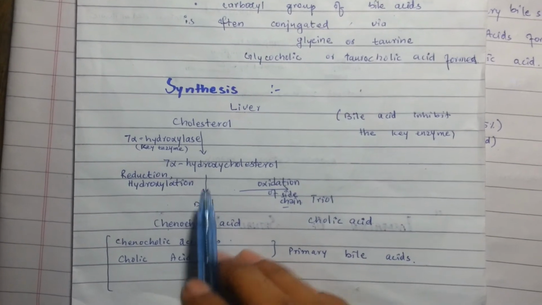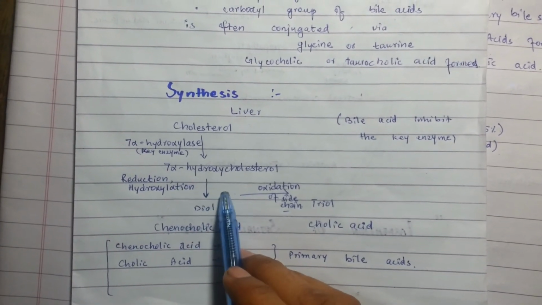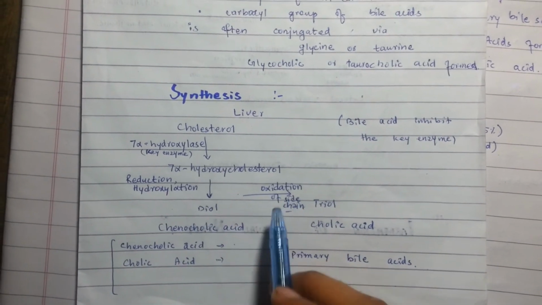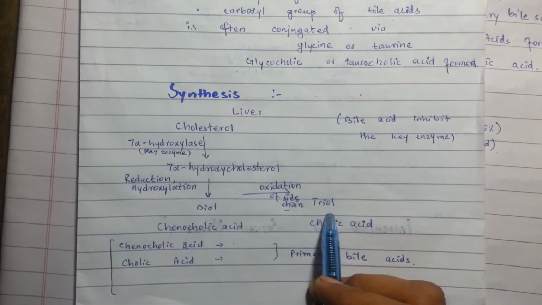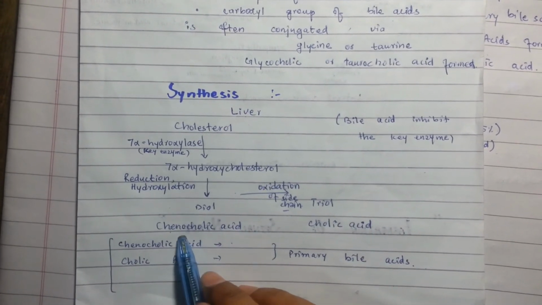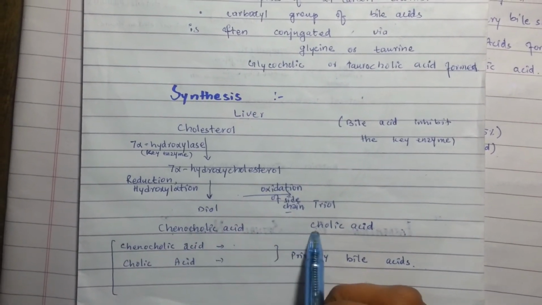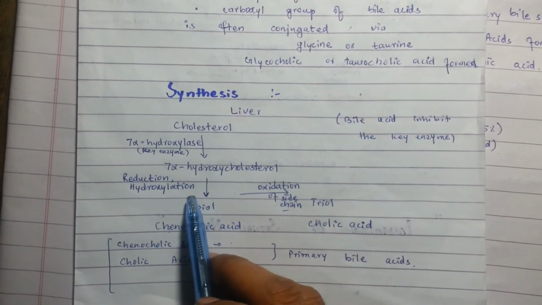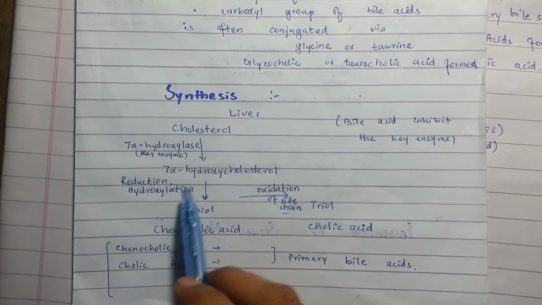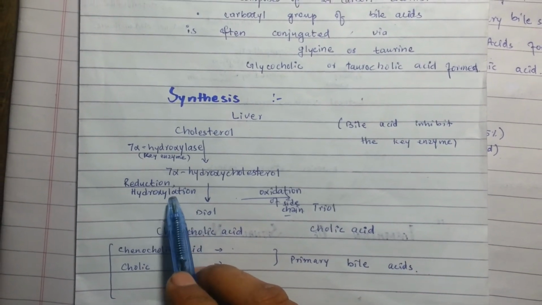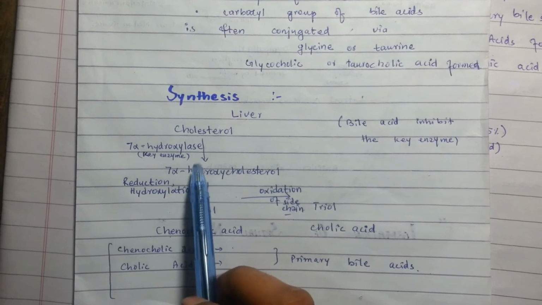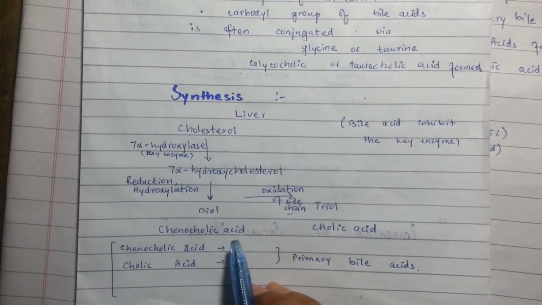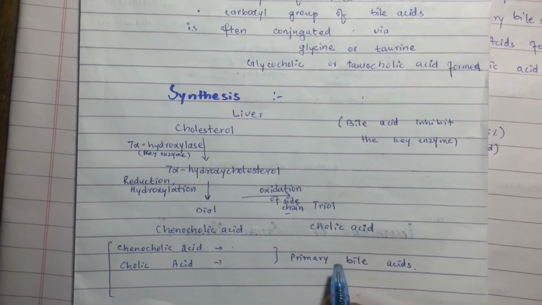Then the 7-alpha hydroxycholesterol is converted into either a diol, or, with oxidation of the side chain, a triol. The diol is chenodeoxycholic acid, while the triol is cholic acid. This involves a reduction step and a second hydroxylation step. Both cholic acid and chenodeoxycholic acid form the primary bile acids.